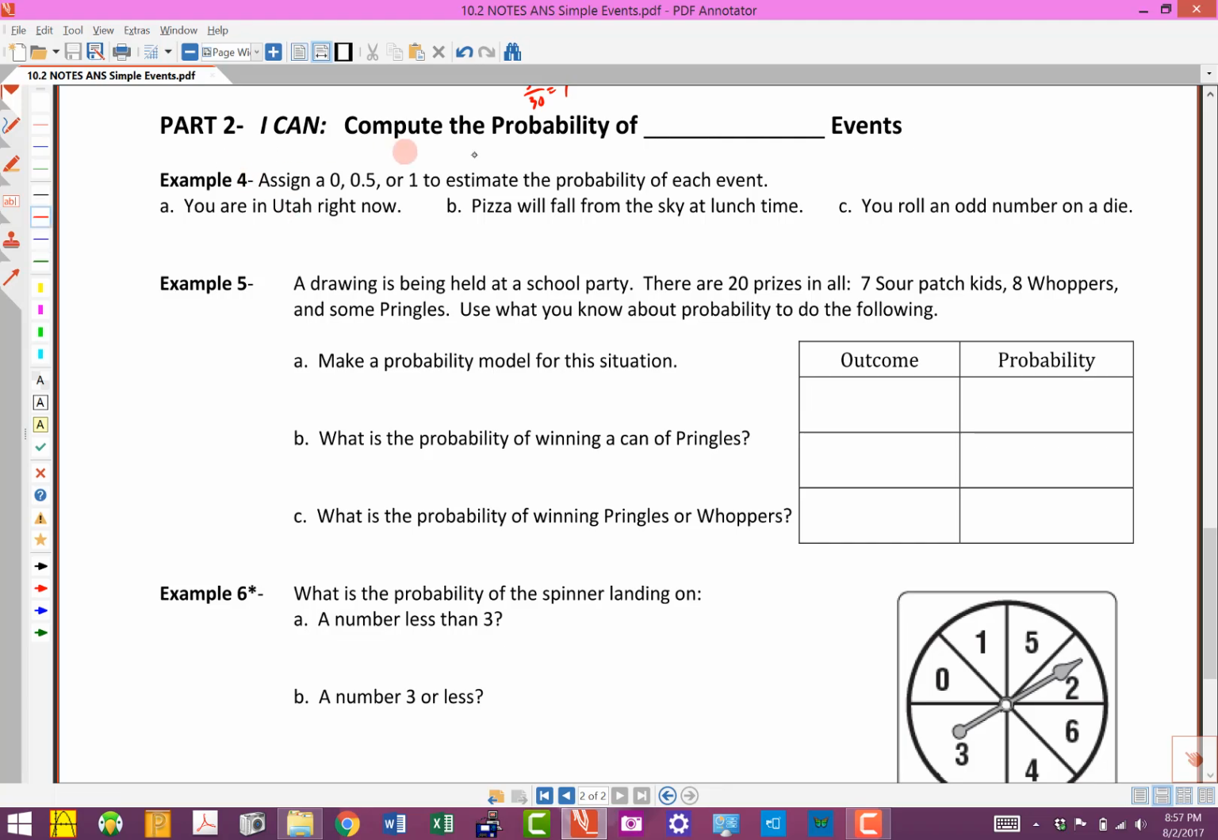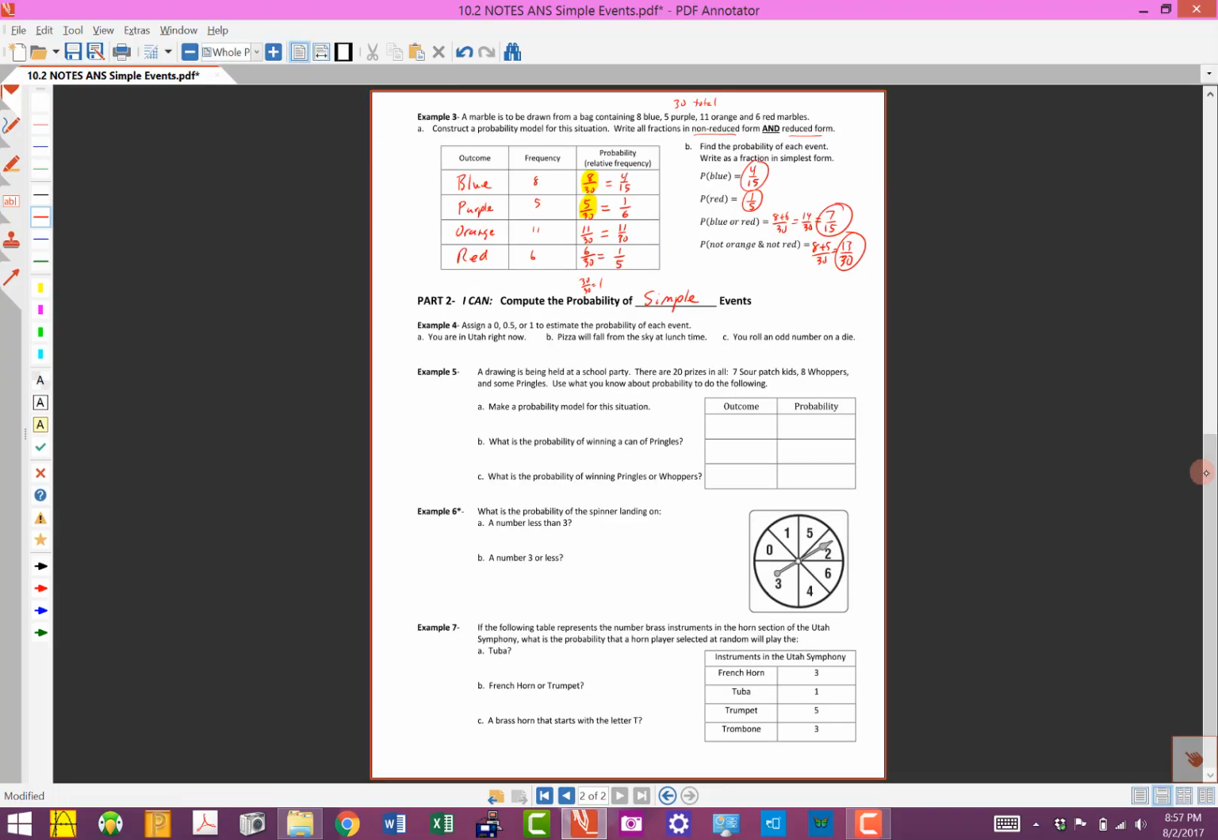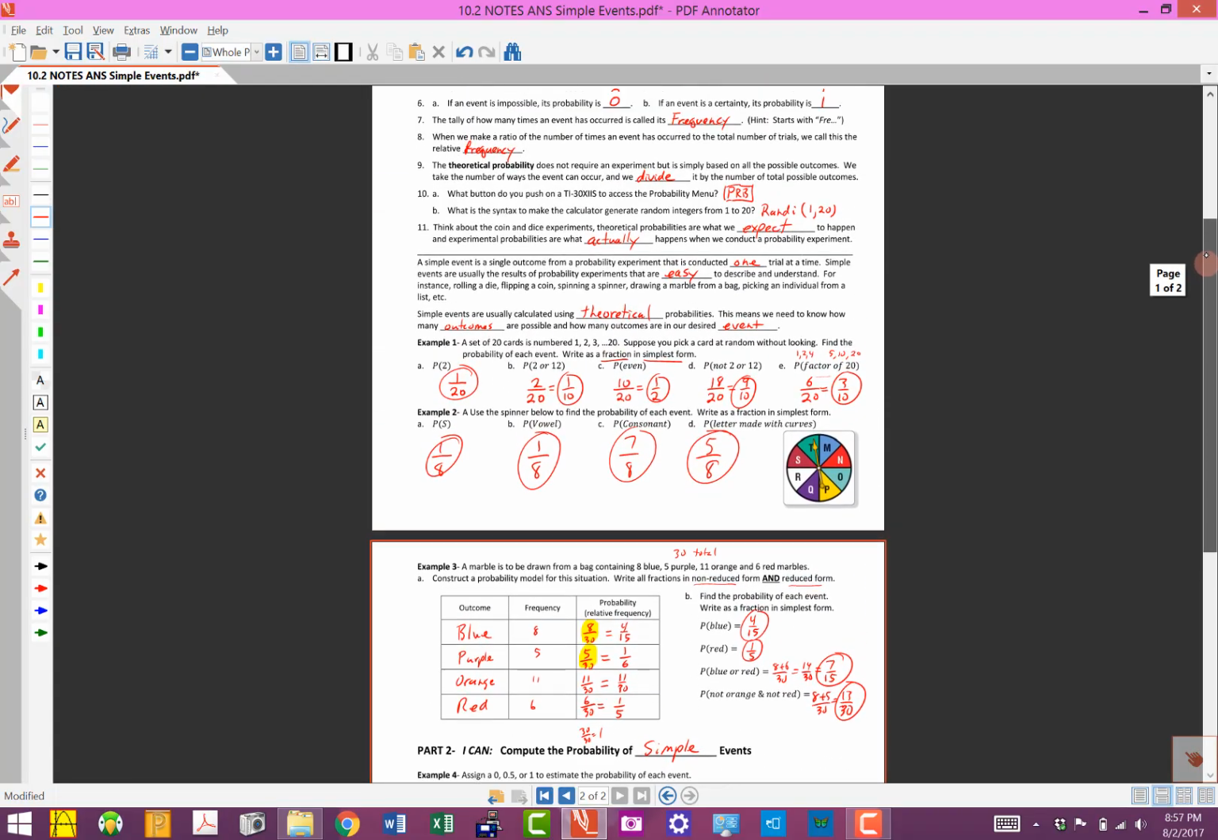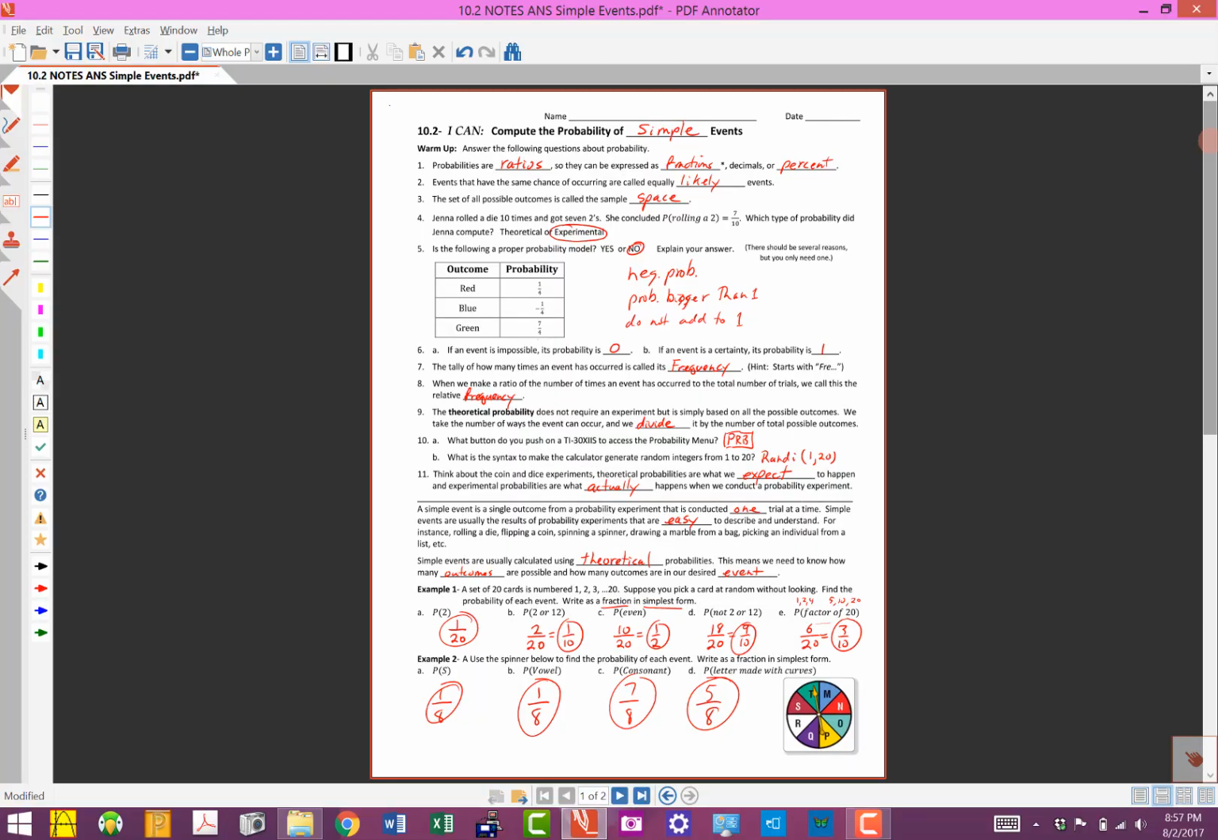Okay, we're going to continue with section 10.2. And again, the I can statement was I can compute the probability of simple events. You'll remember when we talked about this yesterday, we were talking about simple events. They're pretty easy to describe and understand. And really, all we need to know, because we're computing these with theoretical probabilities, is how many outcomes are possible, and then how many of those outcomes are the ones that we want.